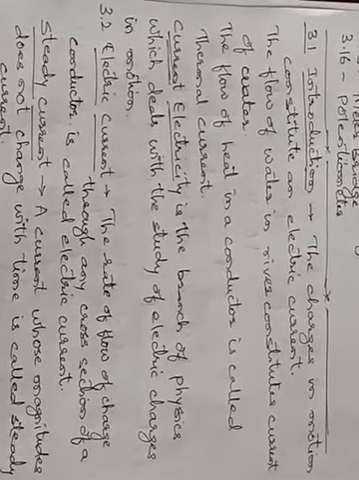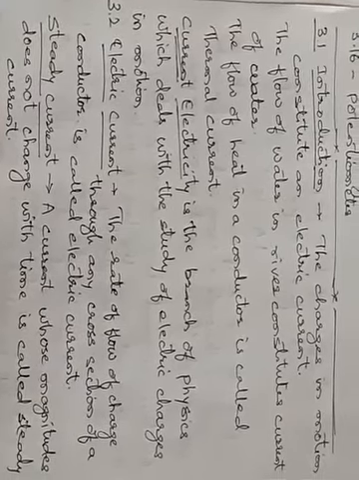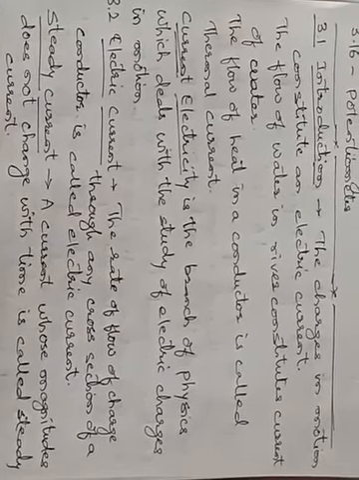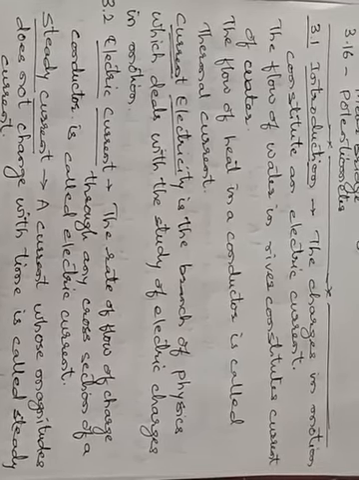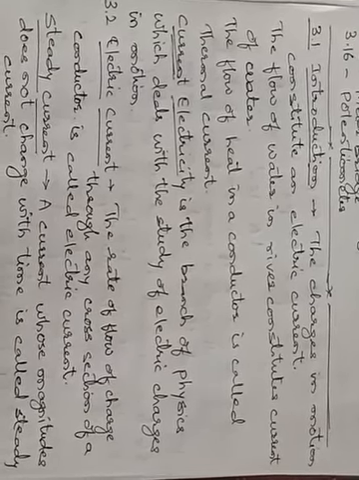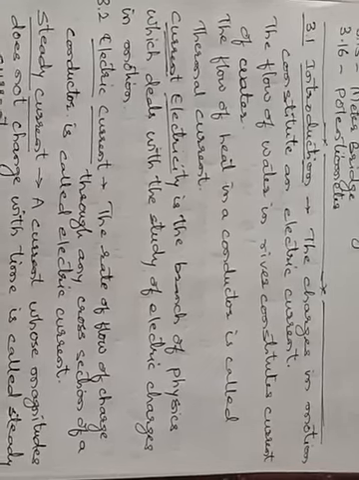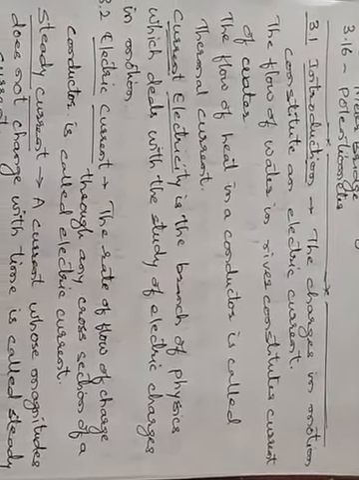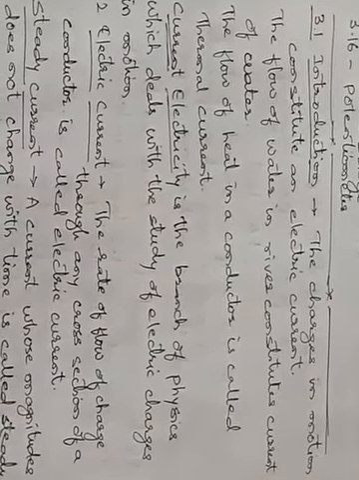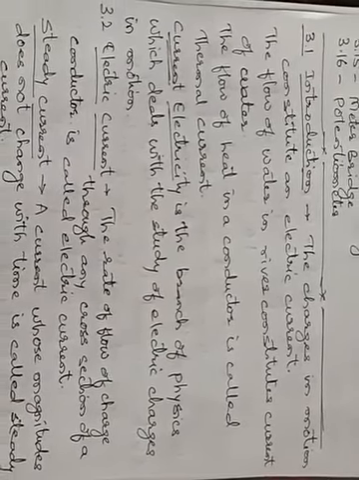You take another example. The flow of water in a pipe is considered to be a steady flow. Okay, but the same water, if it is flowing in a river, what will happen? That flow is not considered to be a steady flow.